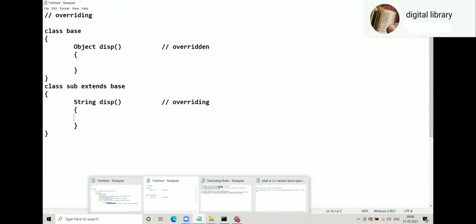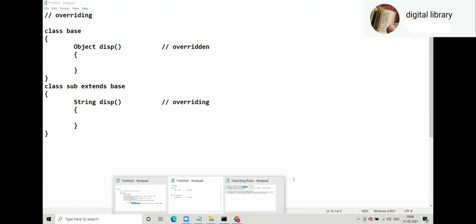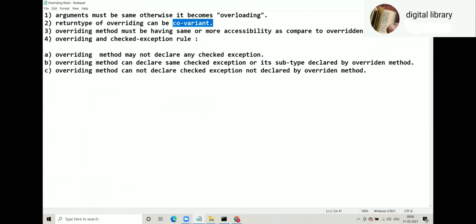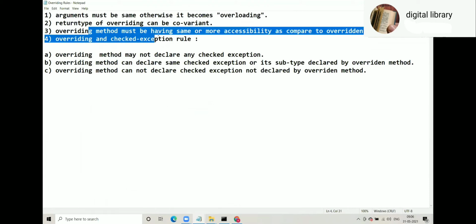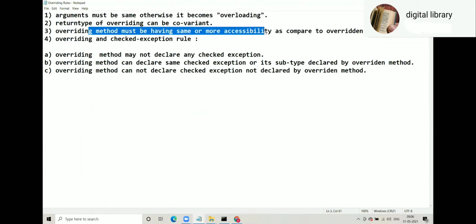Third rule. Overriding method must have same or more accessibility as compared to overridden method. Same or more.